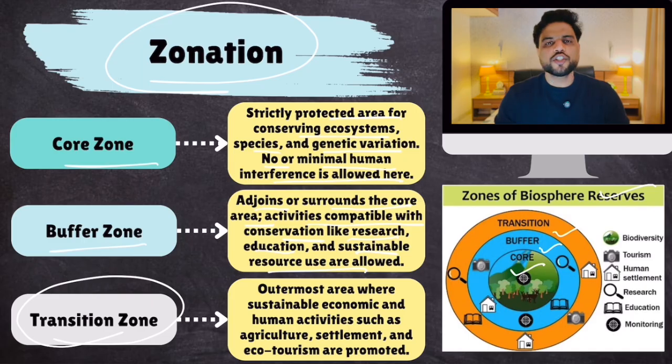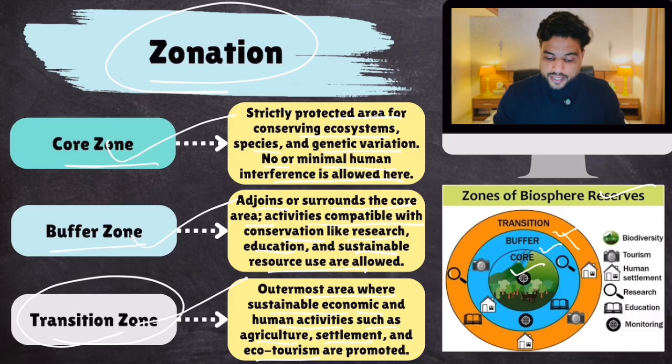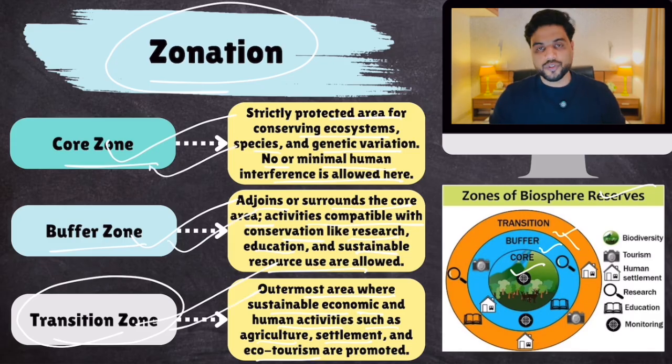And then there is a transition area where people live, the local population lives. It is the outermost area where sustainable economic and human activities such as agriculture, settlement, and ecotourism are promoted. But only those activities are promoted in the transition area which are in sync with nature. They provide livelihoods to the local population as well as being in sync with nature. So these are the 3 zones. Every biosphere reserve, whether it's in India or anywhere in the world, has these 3 zones.